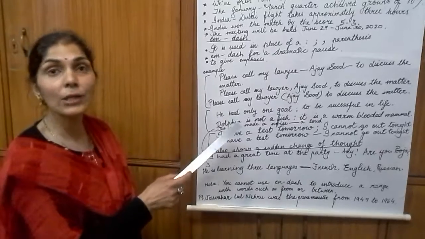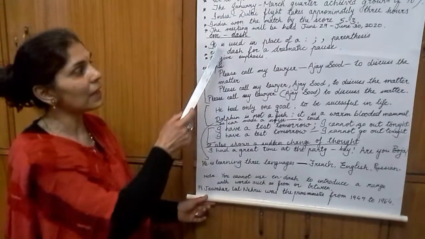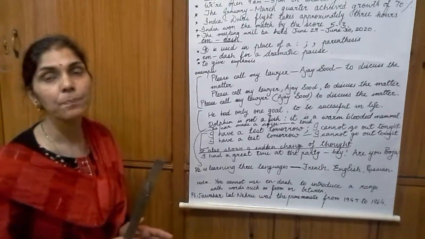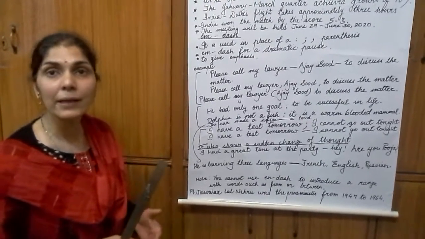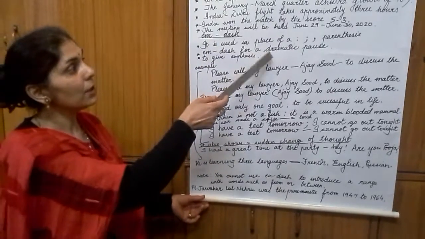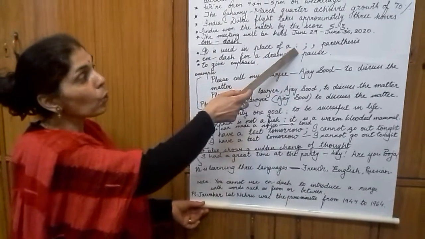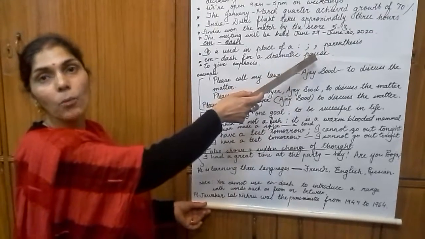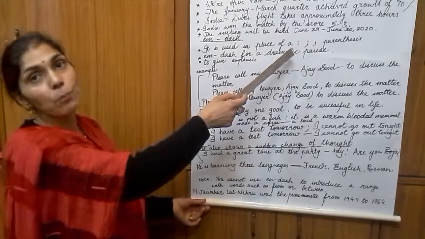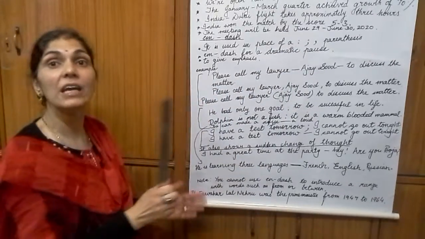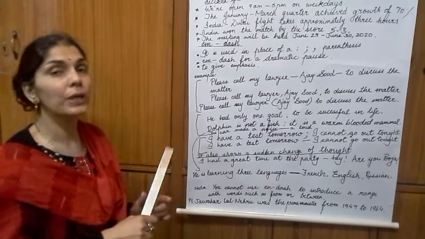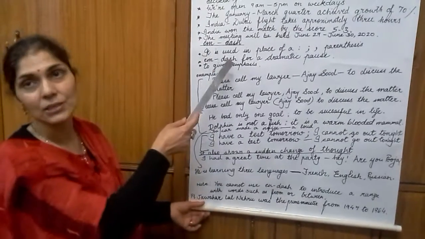Now I will tell you the use of an em dash. An em dash is used to give a pause, sometimes a very dramatic pause also. Here, this em dash can be used in place of a colon, a semicolon, a comma, because these punctuation marks are also used to give a pause. But if you want to give emphasis to a part of the sentence, then you can use this em dash.